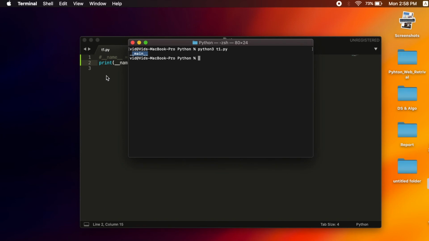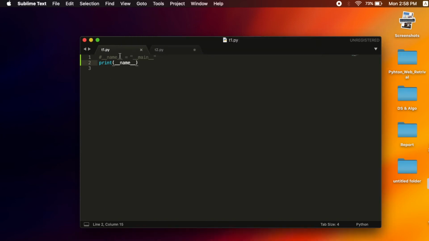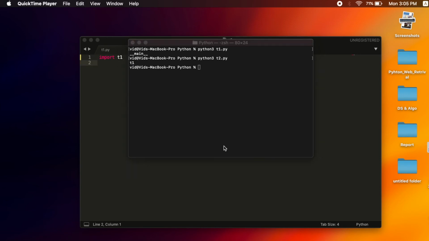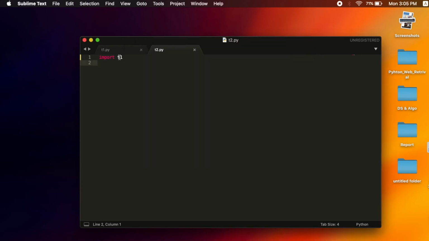Now let me import this t1.py into t2.py. You can do this by import t1. Let's save it and run it. As you can see, it prints out t1. This is because the interpreter interprets that this imported file is coming from t1.py, which is the source file.